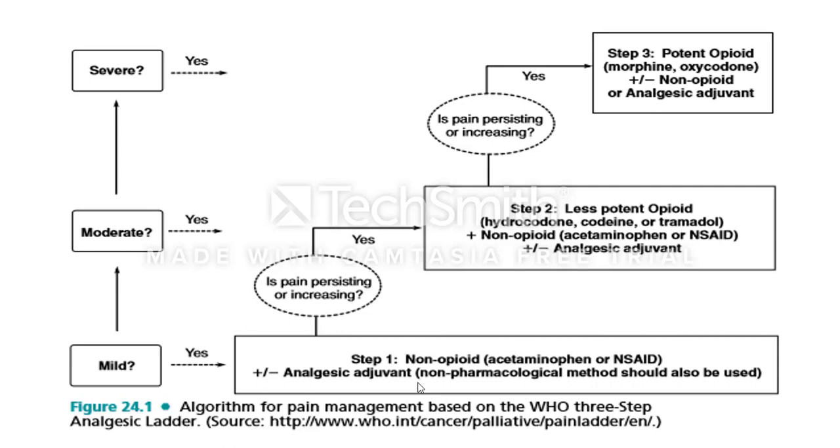Non-pharmacological methods should also be used. In the first step, if the pain is mild, we can use non-opioids, non-steroidal anti-inflammatory drugs, with or without analgesic adjuvants.